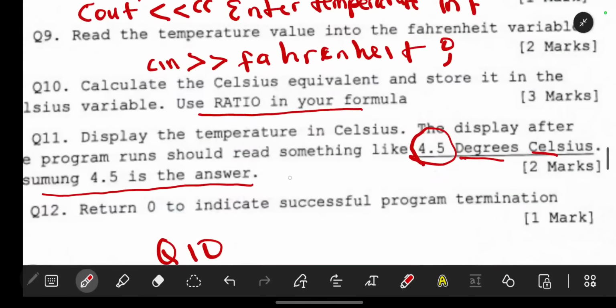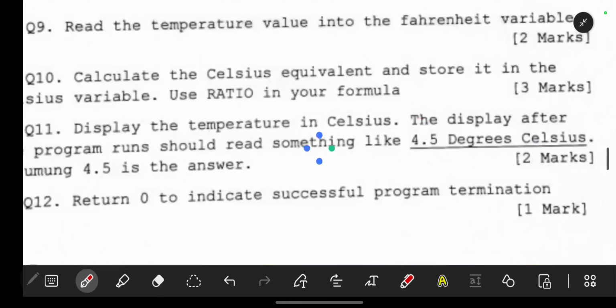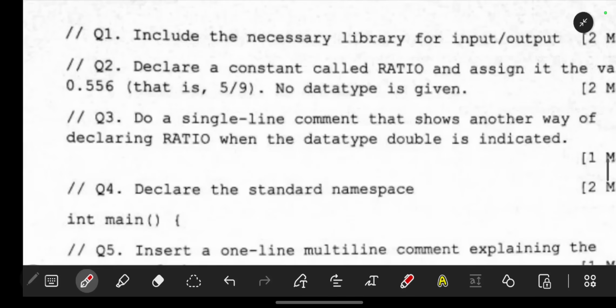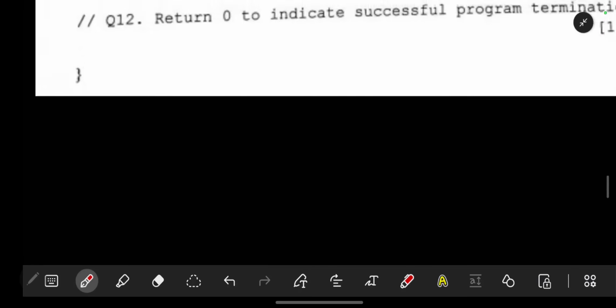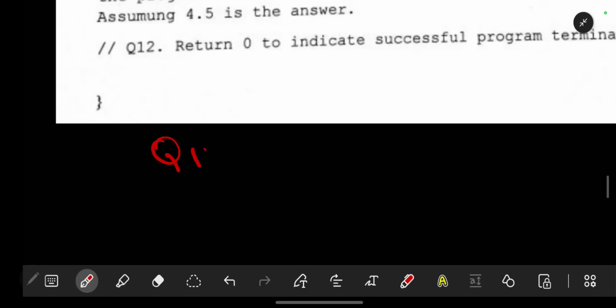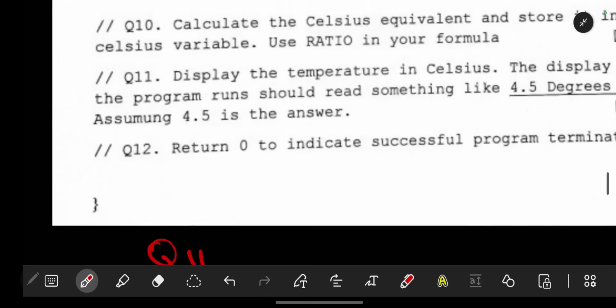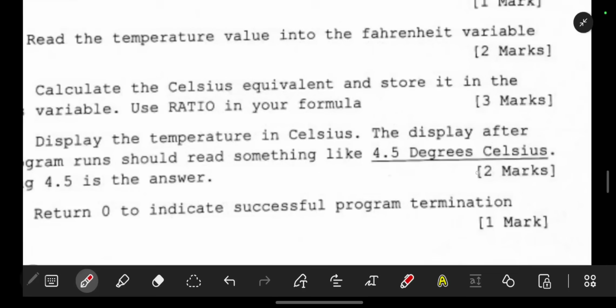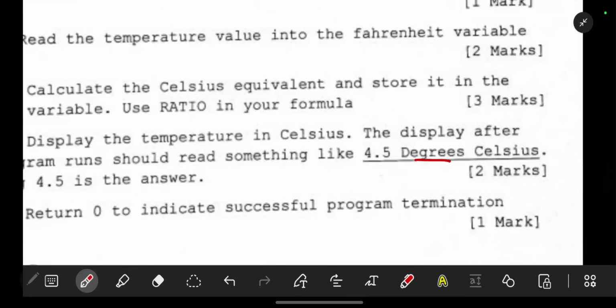Now we want to display. How do you display? By cout, that is output, that is you displaying. So let me just copy this, then paste it here. So using cout, that's how you display. So we are going to say question 11, we are going to say cout like that. Now, with cout, you use double insertion like that. For the first one, if you want to display something, they have given you the exact words. Now remember,